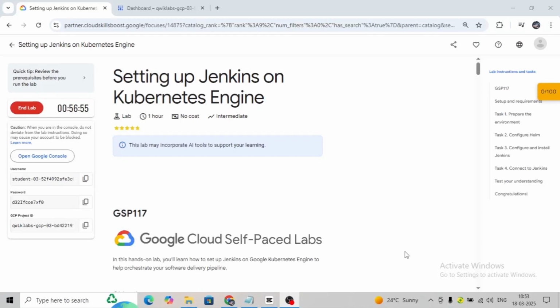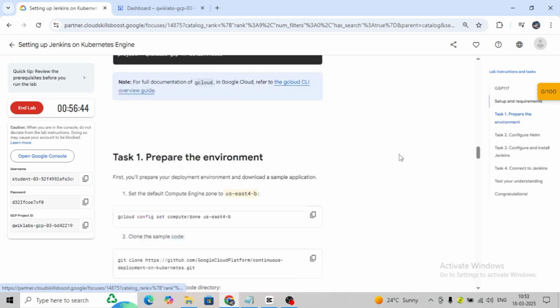In today's video, I'm going to set up Jenkins on Kubernetes Engine. The lab is very simple. We just have to follow some steps. And here I have already opened the console also. So let's prepare the environment.